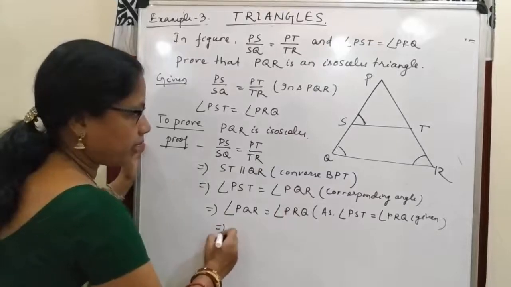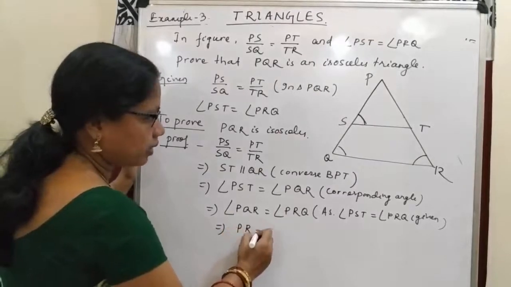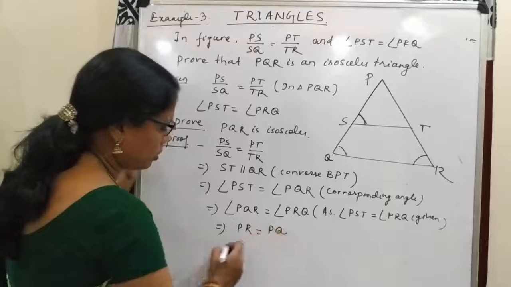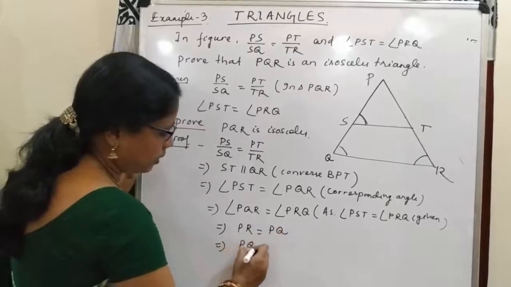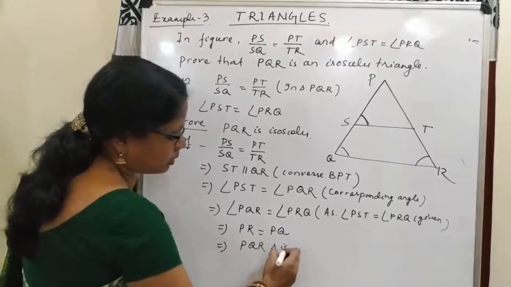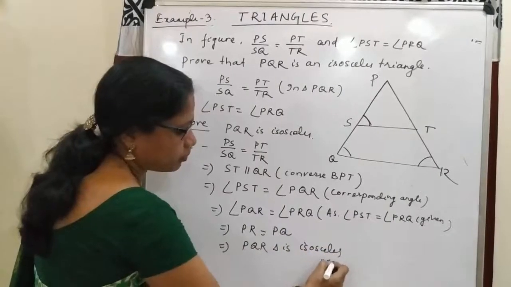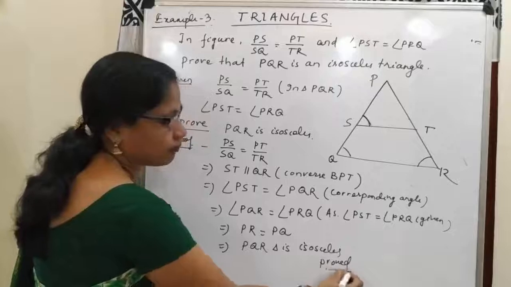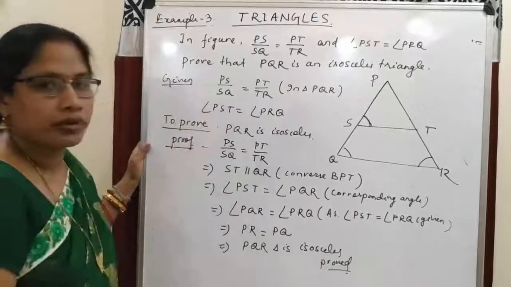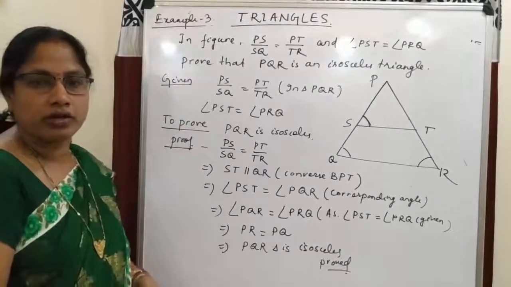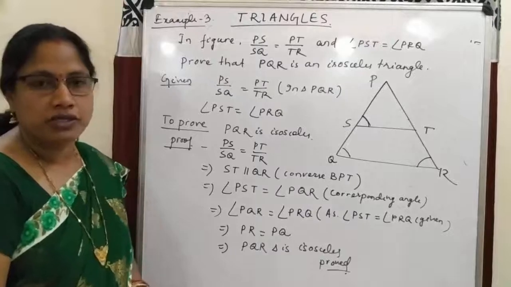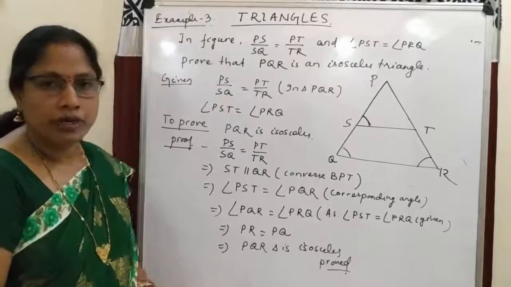So this implies PR is equal to PQ. So this implies triangle PQR is isosceles. So this is proved. So in this way we can use the basic proportionality theorem and its converse to solve many more problems.